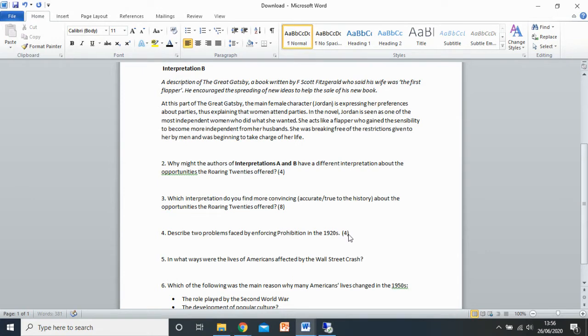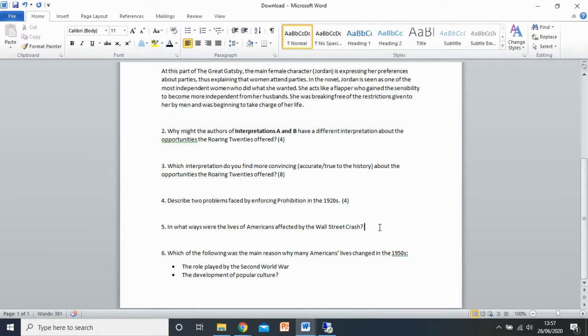Next question, it's a nice one. Describe two problems faced by enforcing prohibition. This is another 4-mark question. So just two things. Just write down why prohibition was difficult for the police to make sure that people followed, why it was difficult to keep up that ban of alcohol.